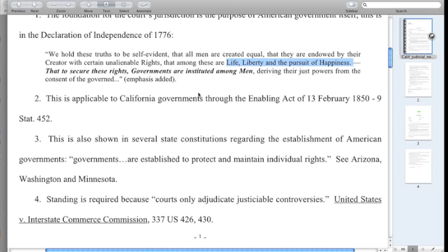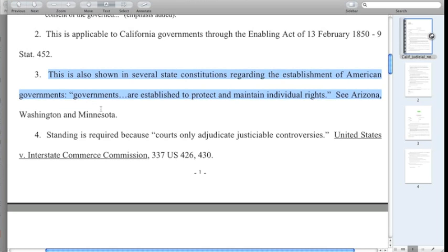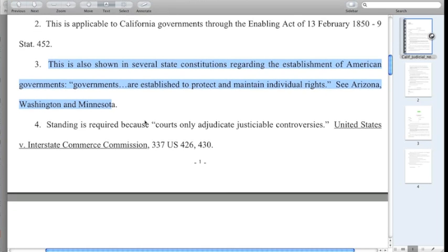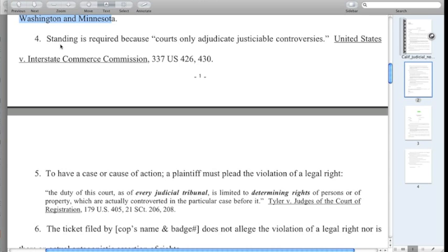So he's denying that. He's also denying that this is shown in several state constitutions, such as the Arizona Constitution, which is a direct quote, which says that governments are established to protect and maintain individual rights. He's denying taking judicial notice of this, as if that's up for dispute, or somehow I got that wrong. Next, he is refusing to take judicial notice that standing is required because courts only adjudicate justiciable controversies. And that's United States versus Interstate Commerce Commission, and you can verify that on a Google search.